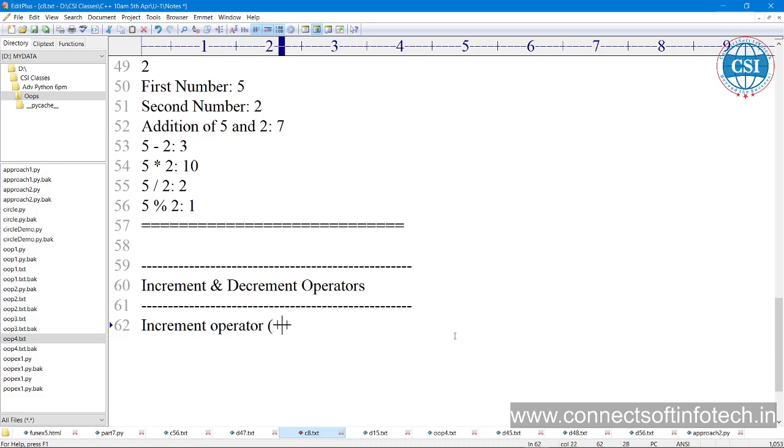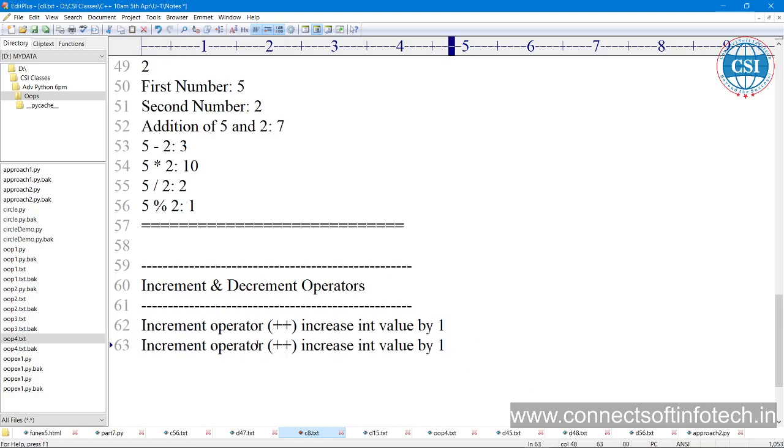What does it do? It increases the integer value by 1. Then this operator is the decrement operator, which decreases the integer value by 1.